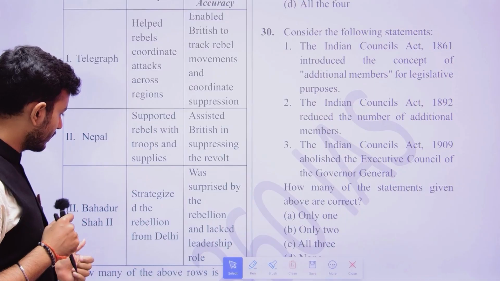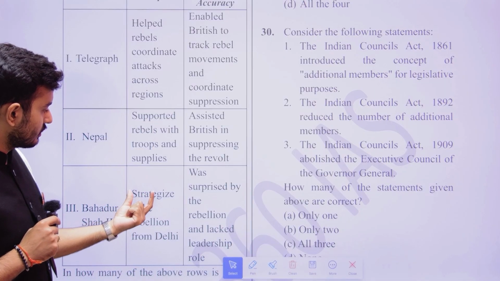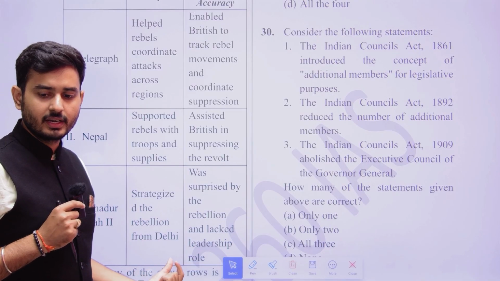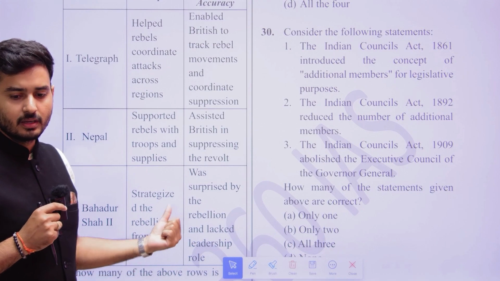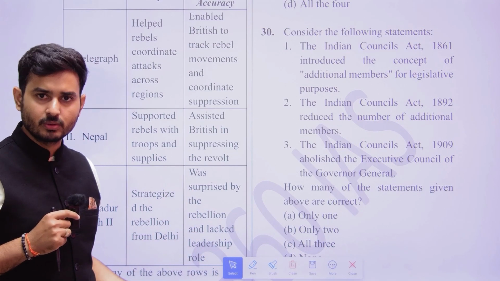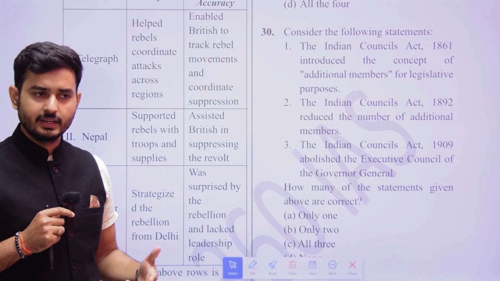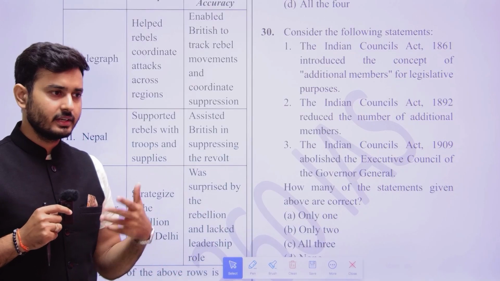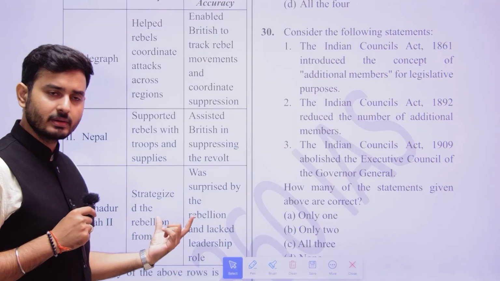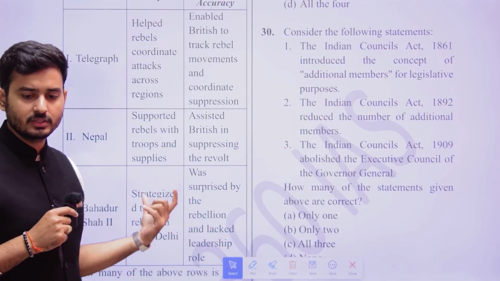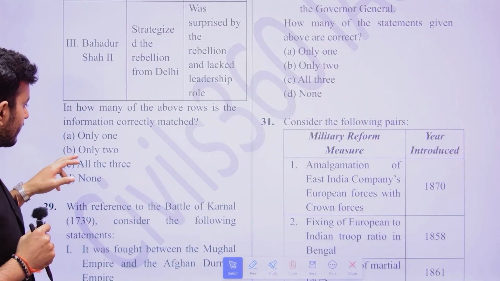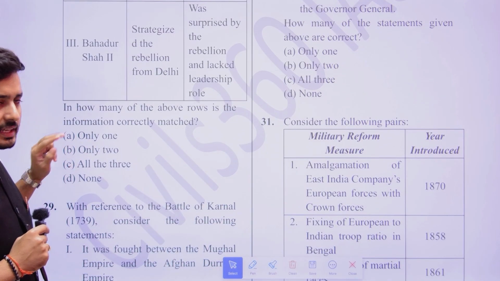Bahadur Shah was a person who strategized the rebellion from Delhi. Bahadur Shah was in Delhi, right? And he was the leader of the rebellion. And simultaneously, he was surprised by the rebellion and lacked a leadership role. We know that. He was old, he did not have that much control, and he did not want to take the leadership. He was basically like a rubber stamp. So this statement is supplementary, and it is correct. That is why 1 and 2 are incorrect and 3 is correct. So only one is correct, that is A.